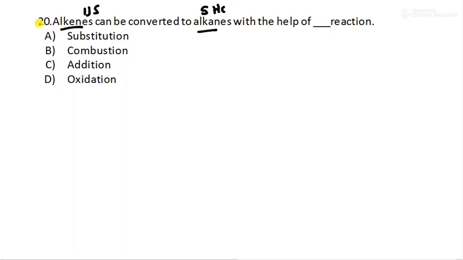So which reaction gives the conversion of unsaturated to saturated? Yes, just now we saw this one, addition reaction. Option number C is the right choice. They can also give a question like: the reaction used to convert unsaturated into saturated hydrocarbon is which one? It is addition reaction, with the help of what? Yes, nickel catalyst. Here they used catalyst.